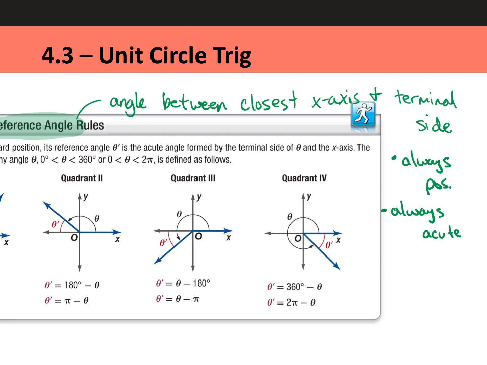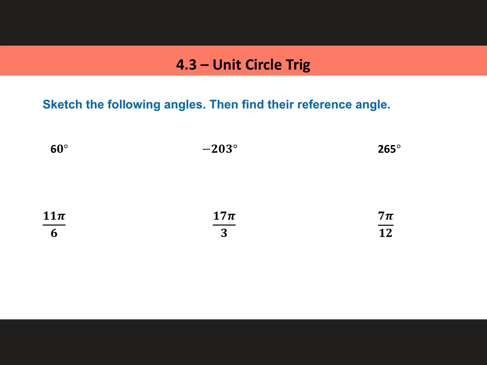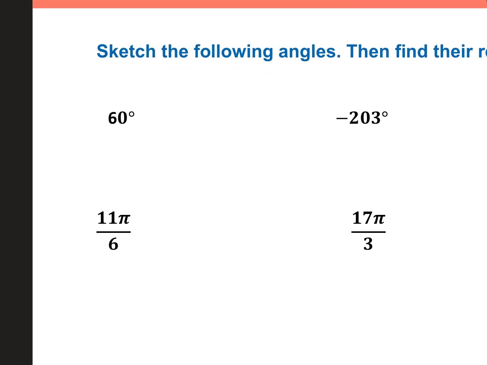Okay. So let's find some reference angles. On these 6 examples here, I'll show you 60. Sometimes your reference angle is the exact angle that you're given for the terminal side. So 60 degrees is right here, right? We rotated 60 degrees to get there. And then where is the closest x-axis? Well, it's this positive x-axis right here. So how many degrees are in between this positive x-axis and the terminal side? Don't overthink it. It's 60 degrees. So sometimes it's the exact angle you're given, but sometimes it's not.